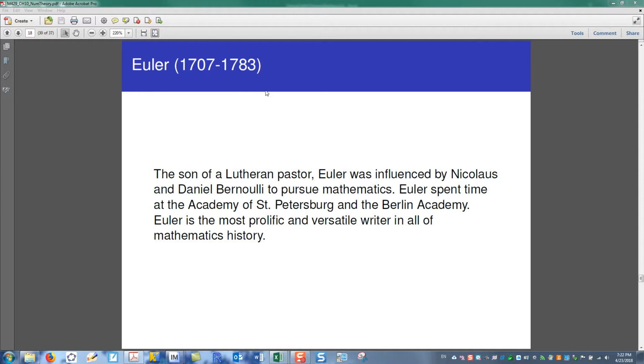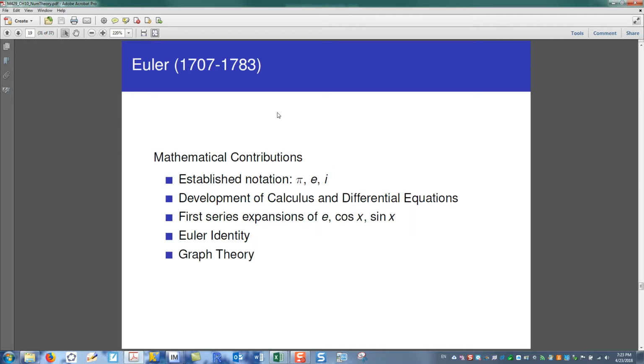He was influenced by Nicholas and Daniel Bernoulli to pursue mathematics, and he spent time at the Academy of St. Petersburg and the Berlin Academy. He is, without a doubt, the most prolific and versatile writer in all of mathematics history. His mathematical contributions were wide and encompassing.